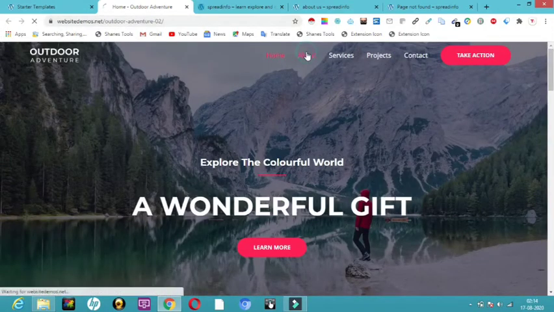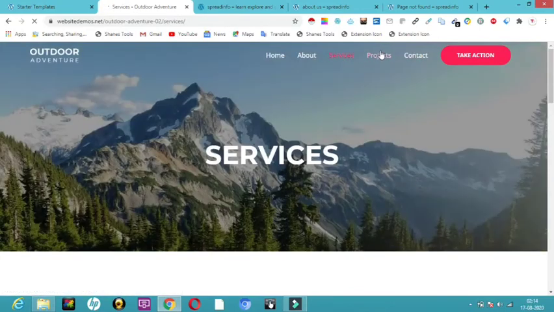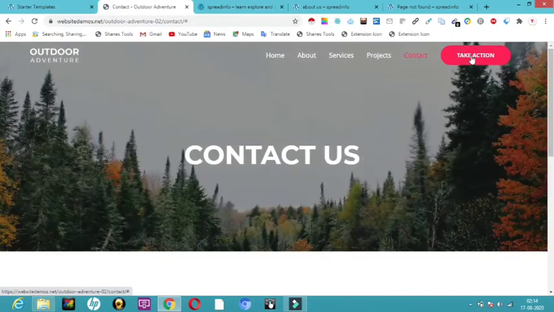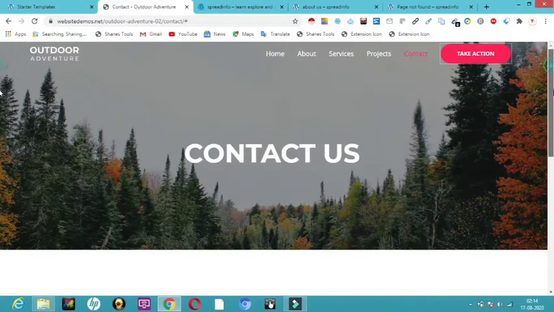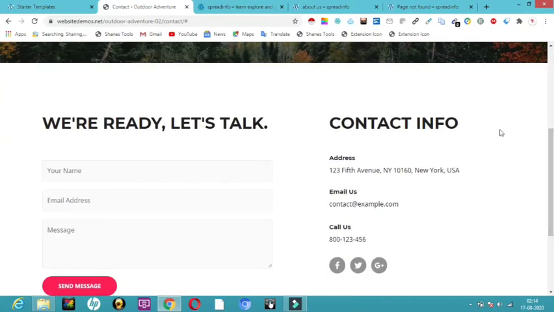So here is an about section. Here is a service section. We need not create pages. Already the pages are created for us actually. So here is a take action. So this is all here for us actually, which is going to make our process very easy. In the contact us section, they have their own name, email address, message, all that.